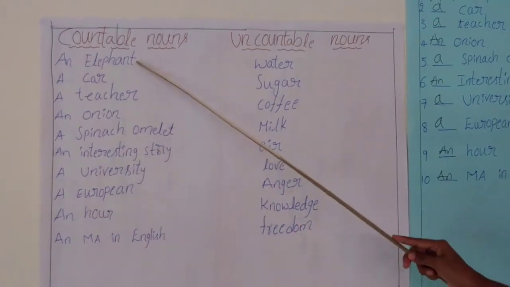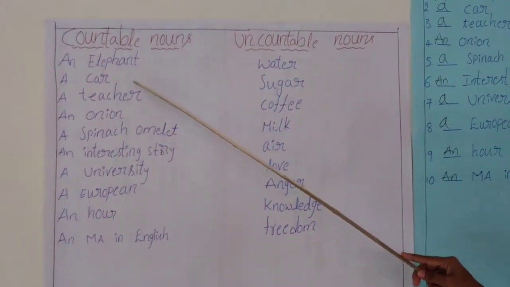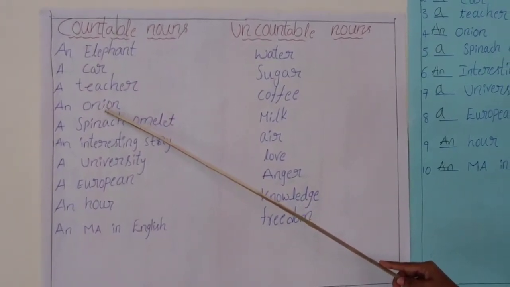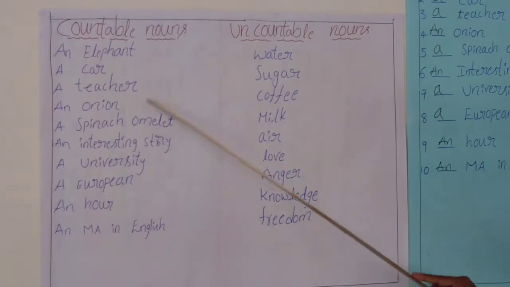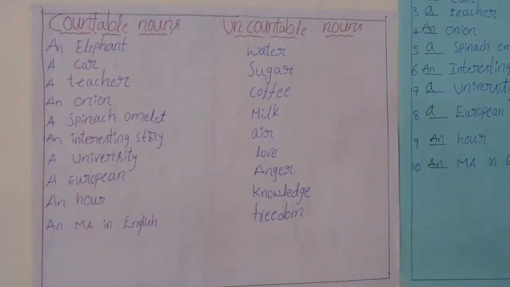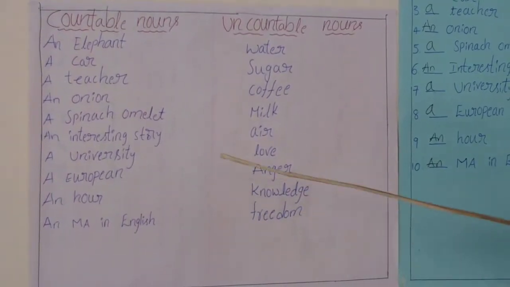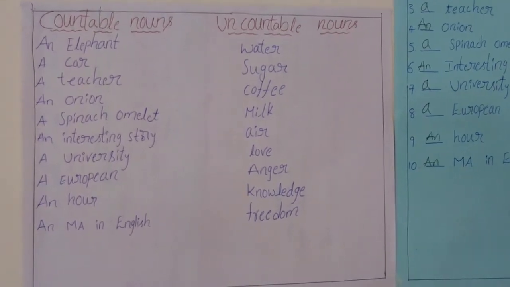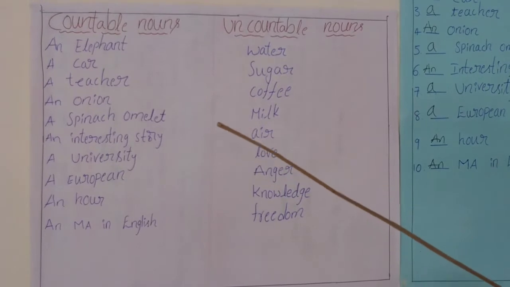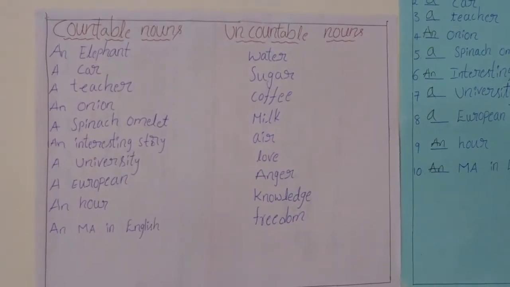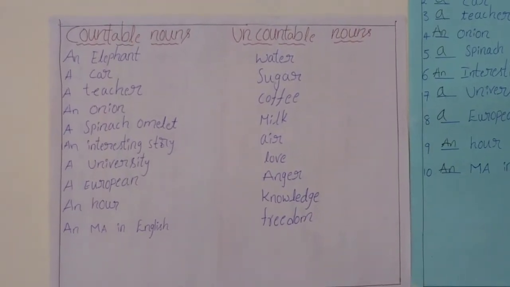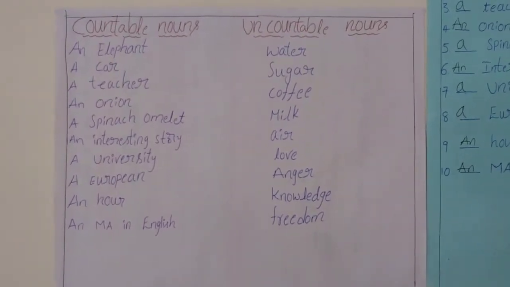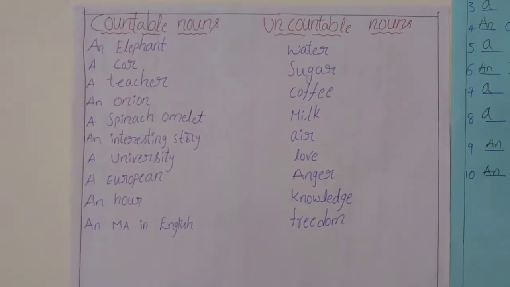We can say one elephant, one car, 10 teachers, 50 onions, and so on. If you talk about one person or thing like one elephant, one car, then that is a singular noun. And if you say 10 teachers or 500 onions, those are called plural nouns.